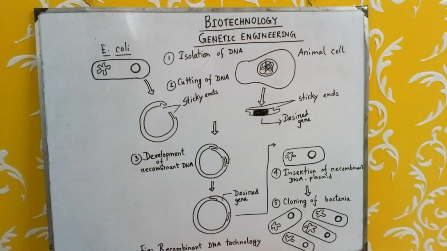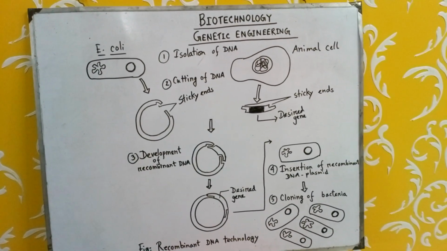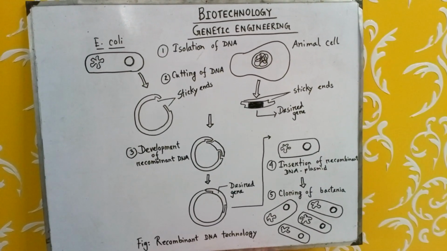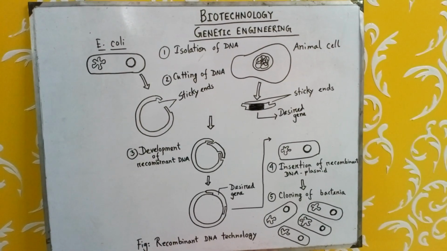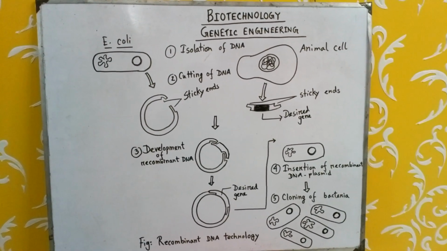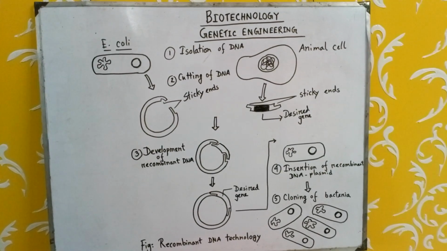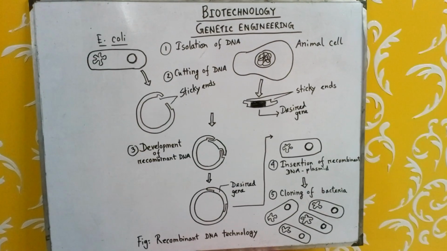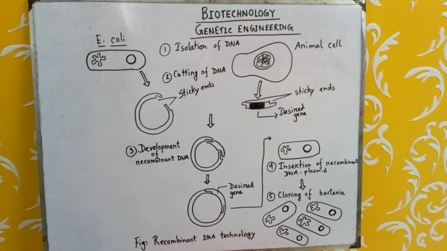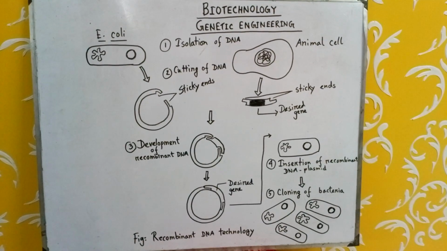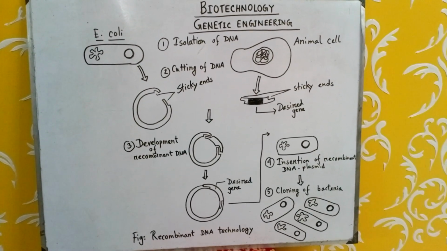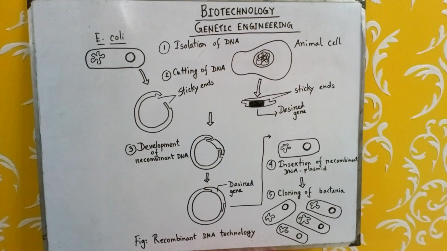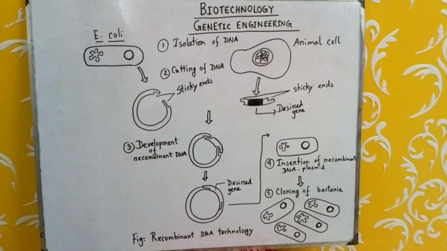Today is the second lecture of Biotechnology, chapter 14. Today we are going to discuss genetic engineering. Do you remember in the previous class we discussed biotechnology? What is biotechnology? The branch of biology in which, by using living organisms, we can produce any product that is beneficial for us is called biotechnology. There are two main aspects in biotechnology. One is tissue culture, which we discussed in the previous class, and another is genetic engineering. That is our present discussion.